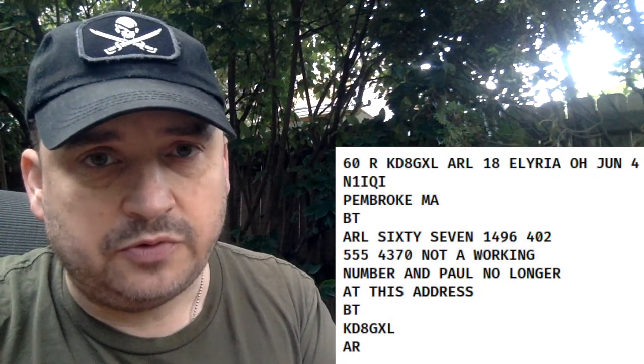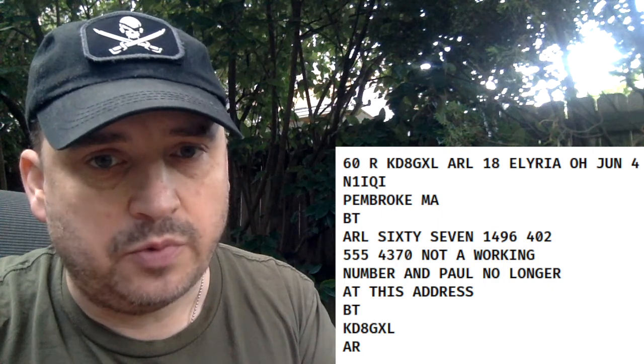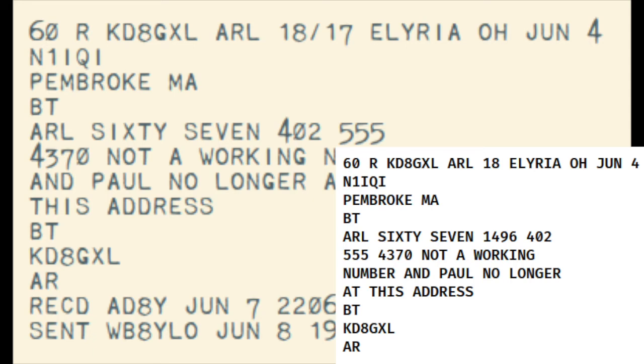It means we've lost a group somewhere along the way, and when we make a comparison between the two, we're able to see what happened. The group after 7 was dropped. So instead of giving the message number and then giving the phone number that was attempted, the message number is just gone. Now, this is really interesting because not only does the check tell us that we have, in fact, lost a word,